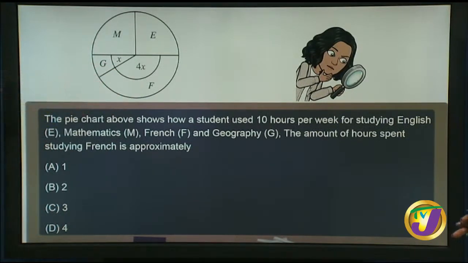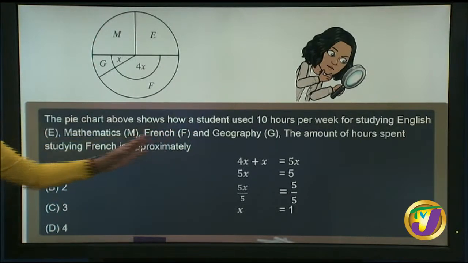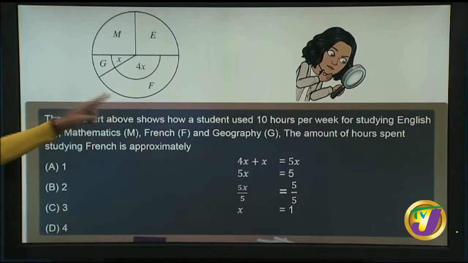Yes, but we are given something else, 2 algebraic angles. So what we're going to do here now. We can definitely say that 4x plus x would give us the total angle there, and that is equated to 5 hours. Yes. So it's 5x equated to 5 hours, and we can definitely simplify it. In simplifying it, we're going to be dividing both sides by 5. By 5. And we would now arrive at x equals 1. But guess what? They asked us the amount of hours spent studying French. So French is what again? 4x.